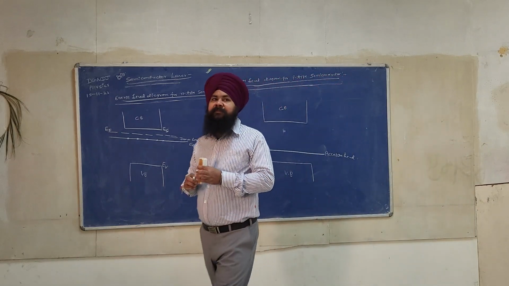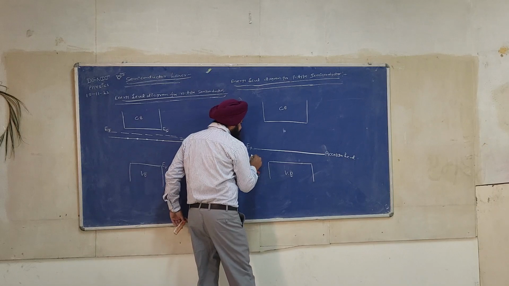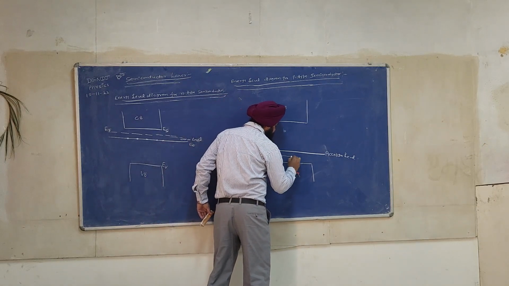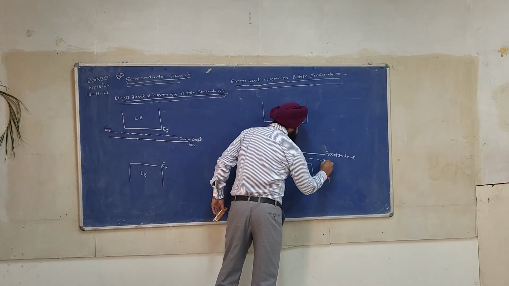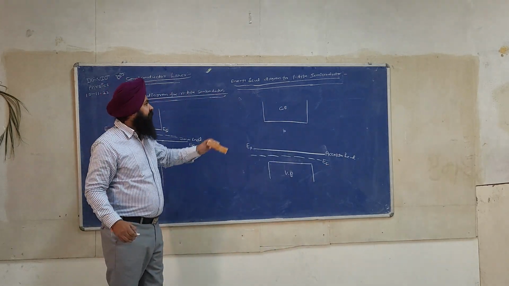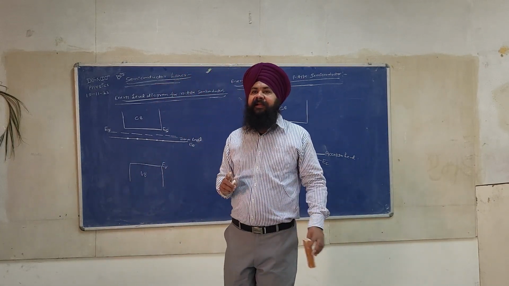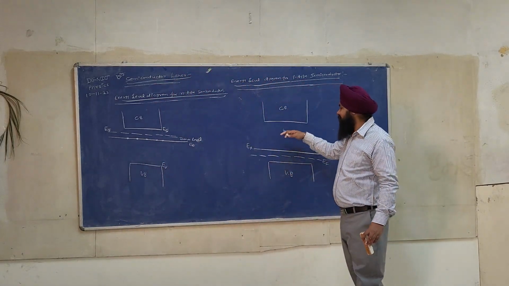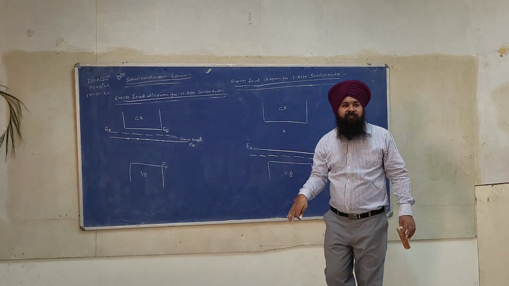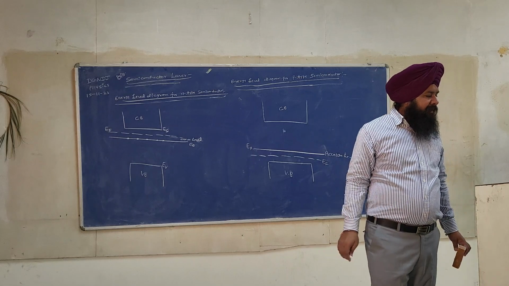Now, can you tell me what is the position of the Fermi level? It is in between EA and EV. So this is the position of the Fermi level for p-type semiconductor. This simply means that the Fermi level shifts downward. Okay.